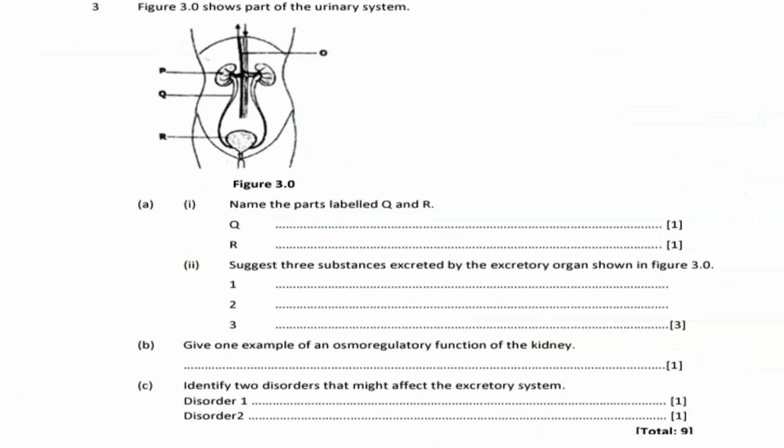Then of course question 2. This one came in 2018 GCE. The question, as you can see, has two parts. If you can't see it, you have two vessels here: the one that is going in, as you can see from the arrow, and the one that is going out.